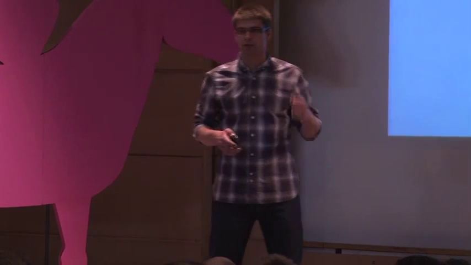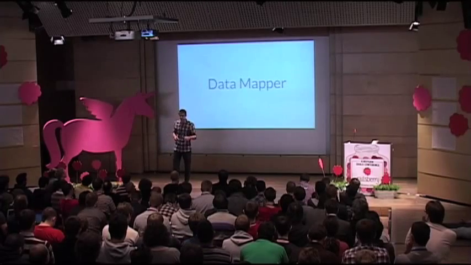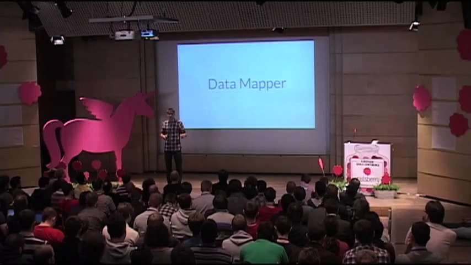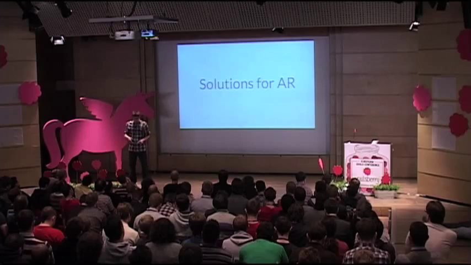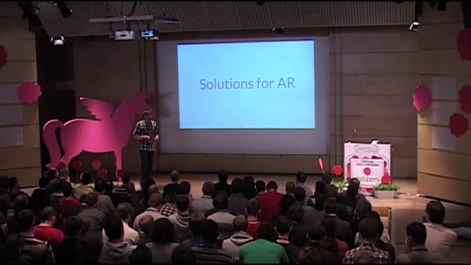And for now in Ruby, whenever we do an active record project or a data mapper project, version 1, we always are stuck with active record. There is this other pattern that is called data mapper, but for now we don't have the implementation in Ruby, although the guys at the data mapper project do their best to deliver it. I think they are like halfway through right now. So for now we are with active record, and developers have found that in some complex applications, this may become cumbersome. So developers have come up with some solutions to mitigate the problems.